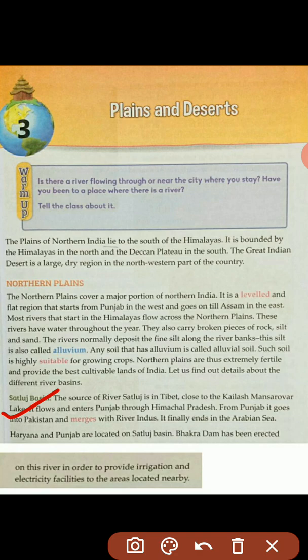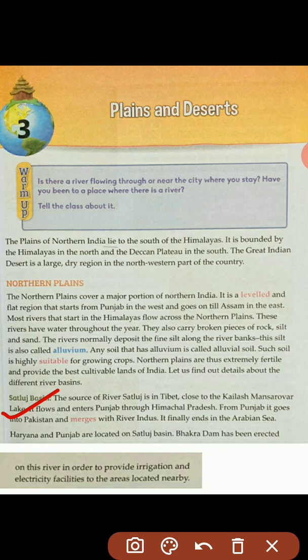Which river is this? Satluj River. Okay, Haryana and Punjab are located on Satluj Basin. Bhakra Dam has been erected. So, student, the word is erected. What does it mean? It means built up. You know build up? Student, what is the capital of Haryana and Punjab? Yes, Chandigarh is the capital of Haryana and Punjab. The dam is on this river in order to provide irrigation and electricity facilities to the areas located nearby.